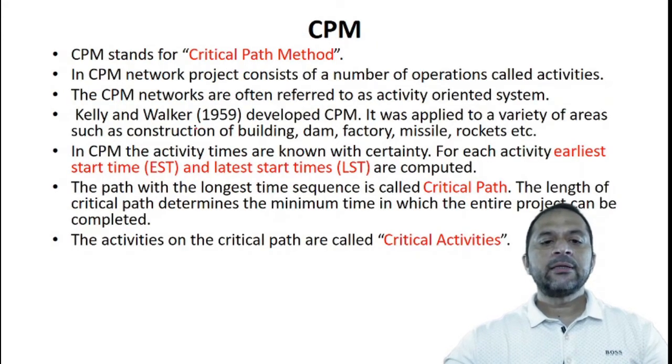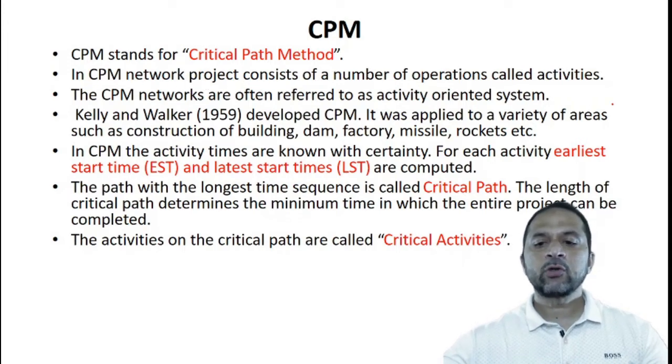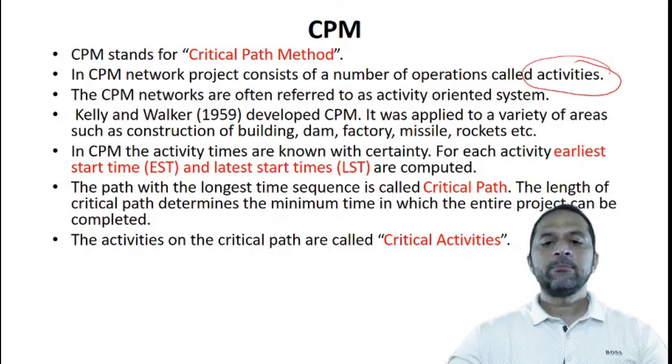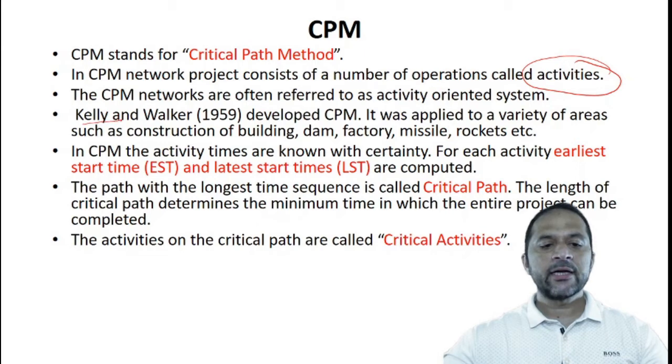Now the second method is CPM. It stands for Critical Path Method. In a CPM network, a project consists of a number of operations called activities. If you recall, PERT is event based, while CPM is activity based. In 1959, Kelly and Walker developed CPM. So these were the people who are responsible for creating CPM.